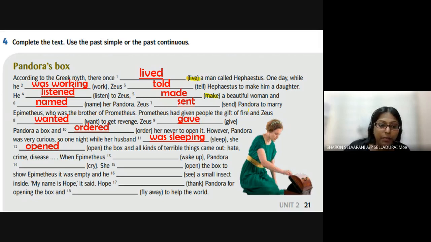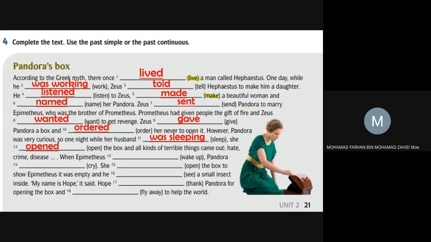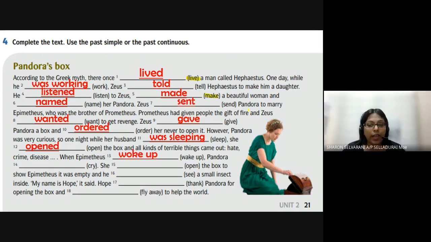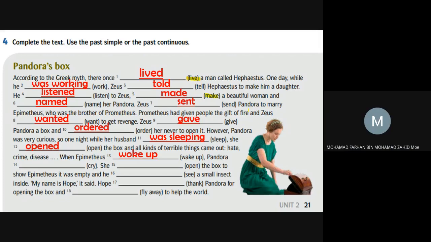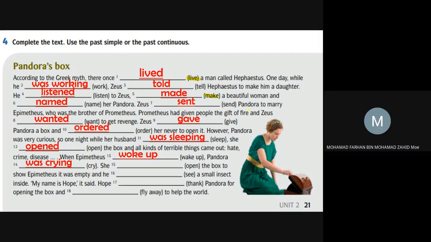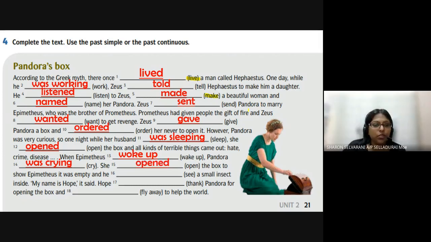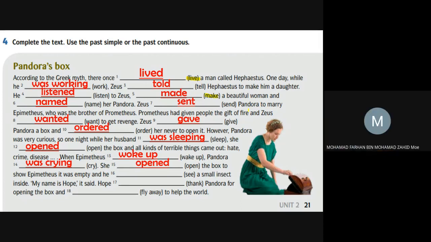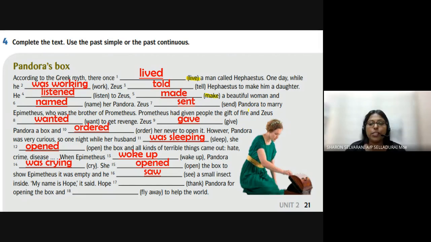Hate, crime, disease. When Epimetheus woke up, Pandora was crying. She opened the box to show Epimetheus it was empty and he saw a small insect inside. "My name is Hope," it said.